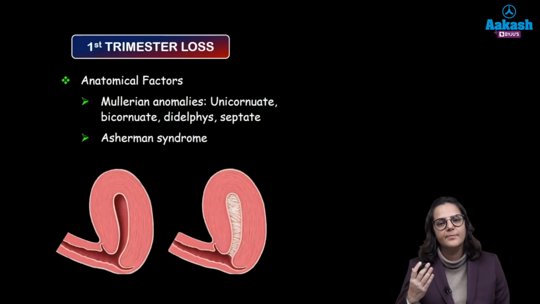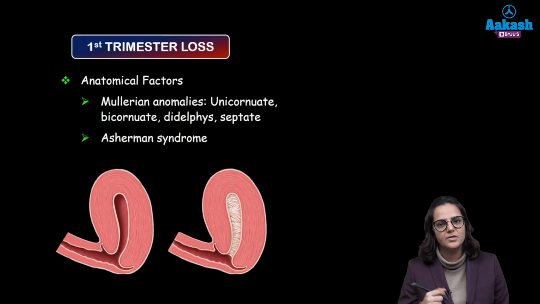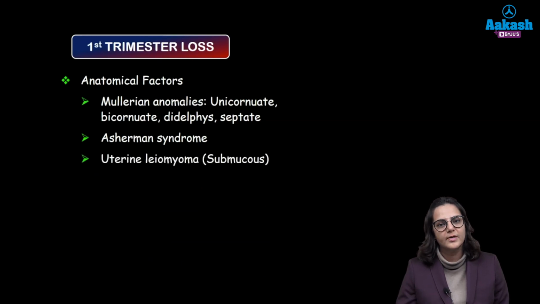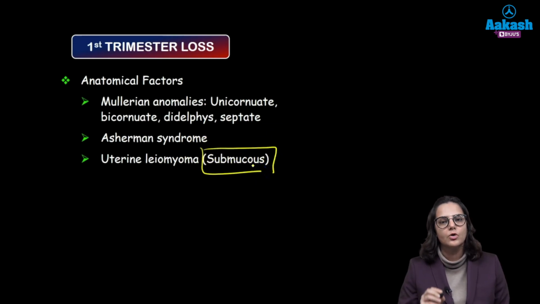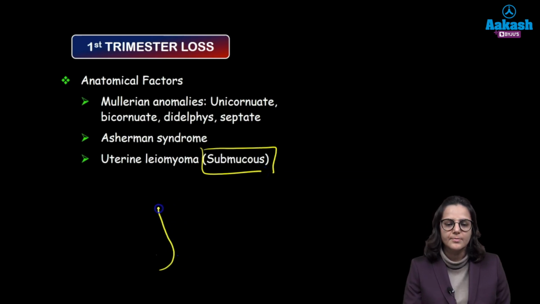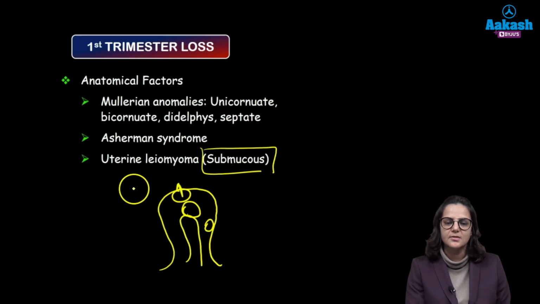What is that? That because of maybe repeated uterine infections or overzealous curettage of the uterine cavity, dense adhesions have been formed inside the uterine cavity. This leads to hindrance with implantation of the zygote. Third cause is uterine leiomyoma. Submucous is the only type which can lead to recurrent pregnancy losses, not any other fibroid. Okay, so suppose this is a uterus and we have 3 fibroids, one over here, one inside here, and one over here. Okay, so this one is pushing the uterus outward. This is the subserosal.